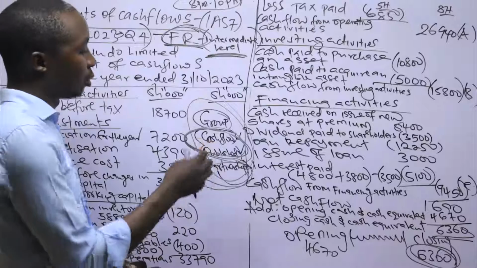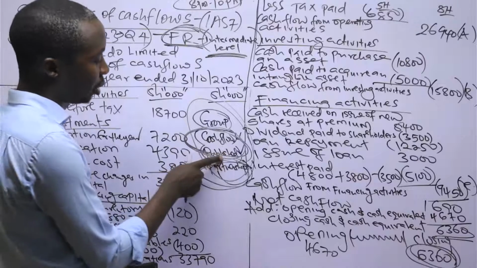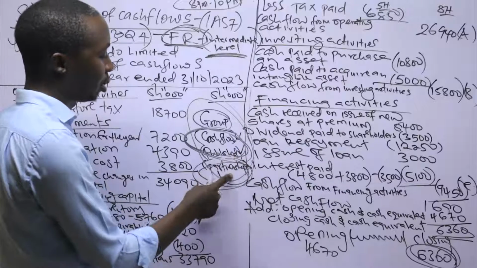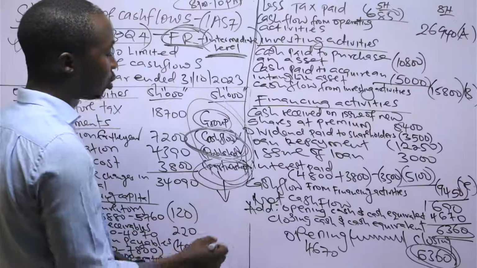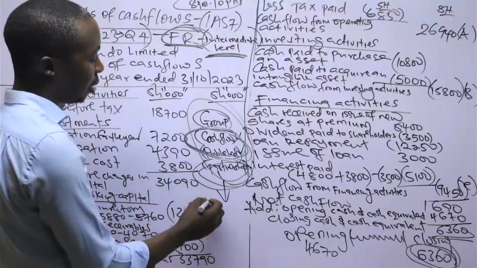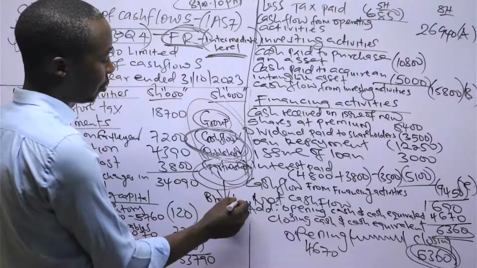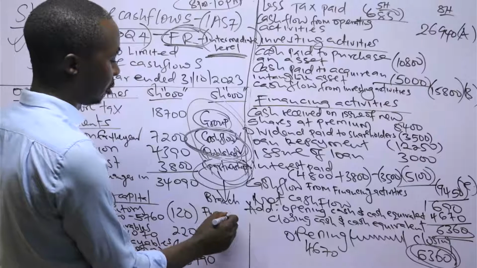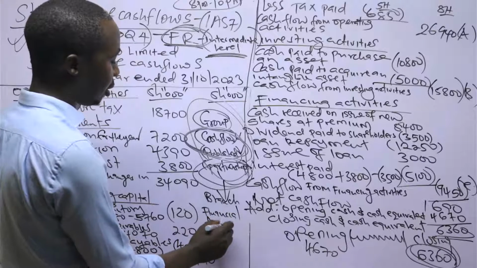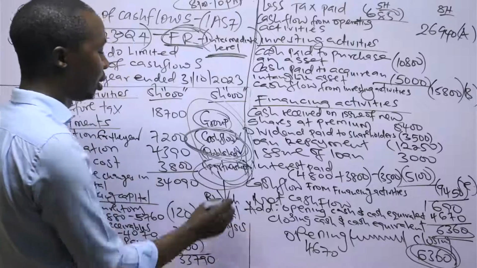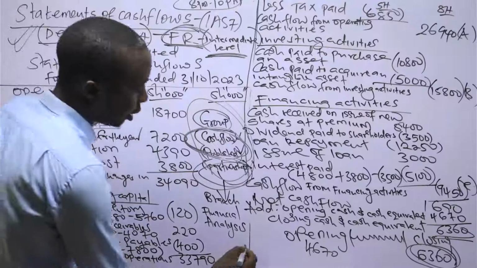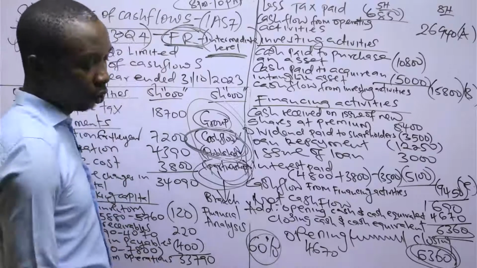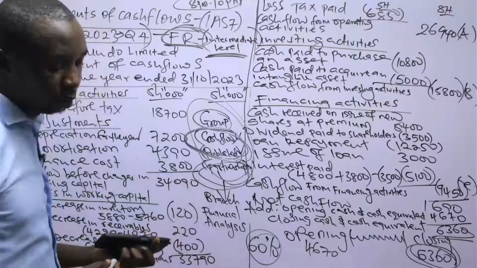So if you are conversant with group, cash flow, published, then partnership, then other topics to be conversant in FR are branch and financial analysis. If you are good in these topics I've mentioned here, you have more than 60% in your exam.